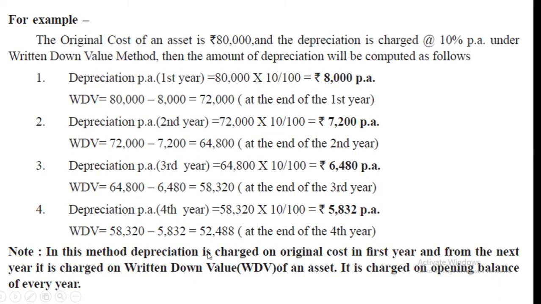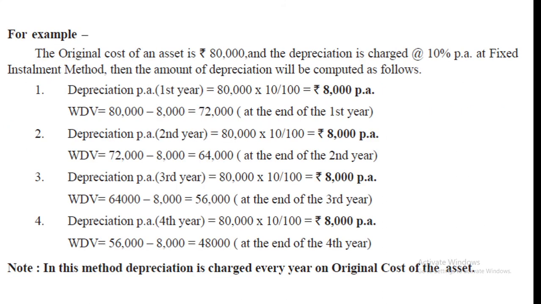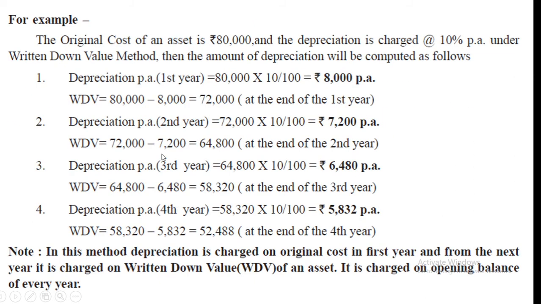Okay, and here at the last year the balance of asset is 52,488, and if you say the cost or balance of asset 48,000, see, depreciation amount is also decreasing here, so you will get 52,488.